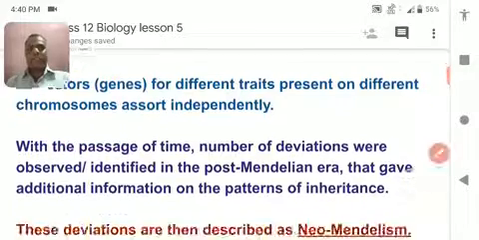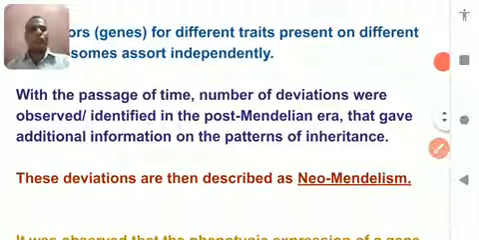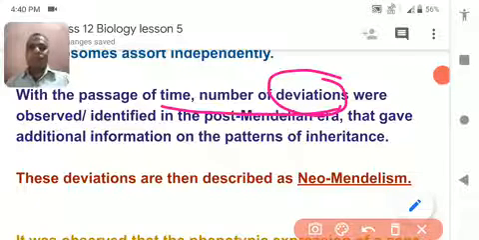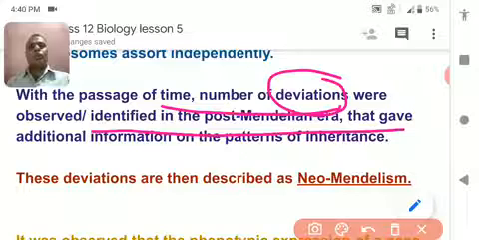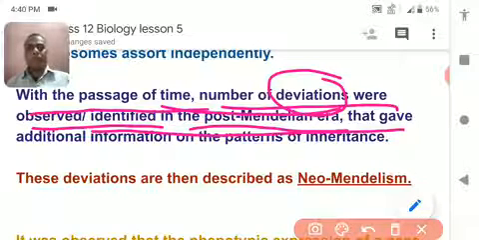Let's study. With the passage of time, a number of deviations, meaning new research which does not follow the rules of Mendel, were observed. Mendel gave some rules, but there were some discoveries that remained undiscovered by Mendel, which were discovered by other scientists in what is called the post-Mendelian era, meaning after Mendel.